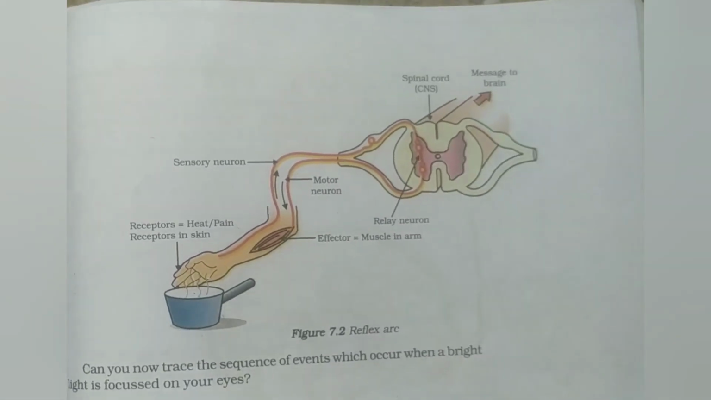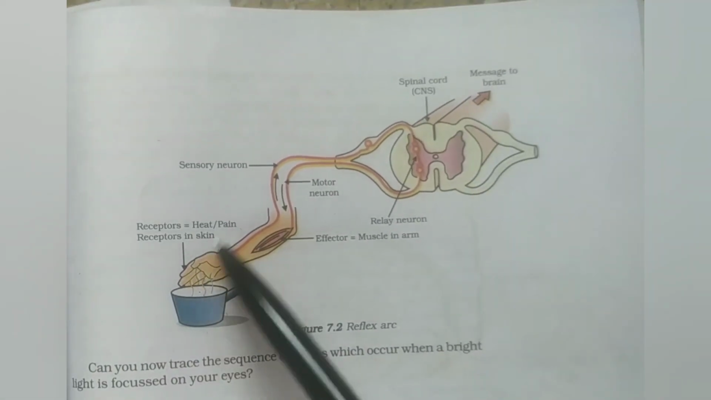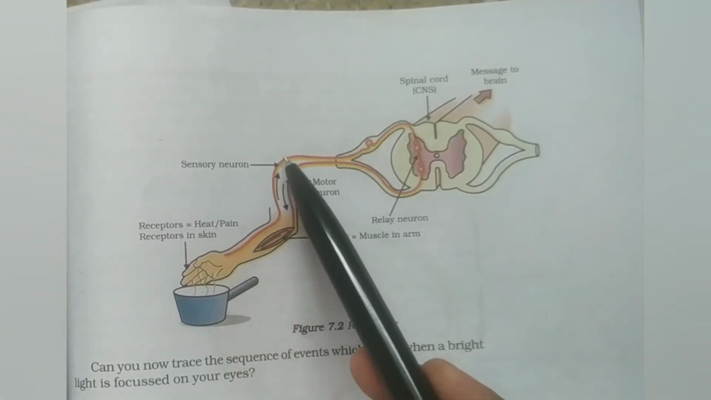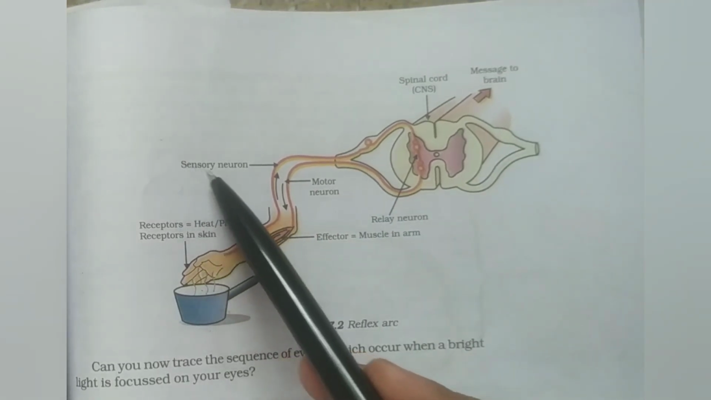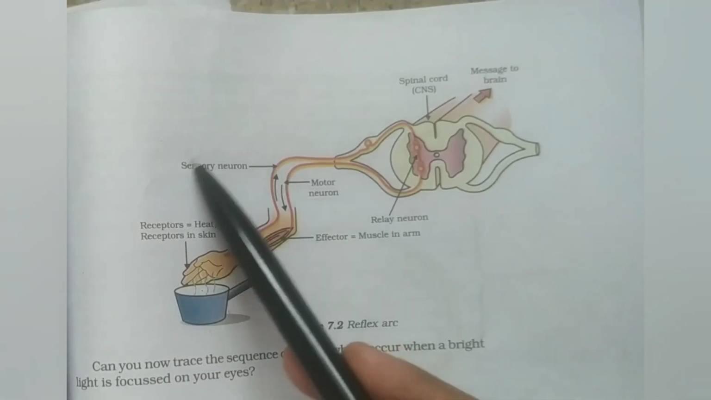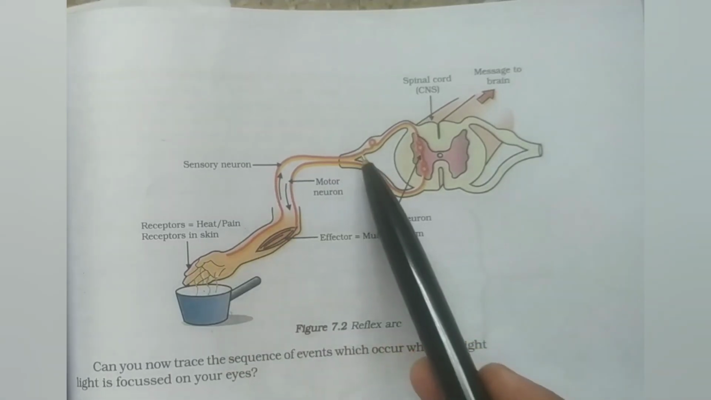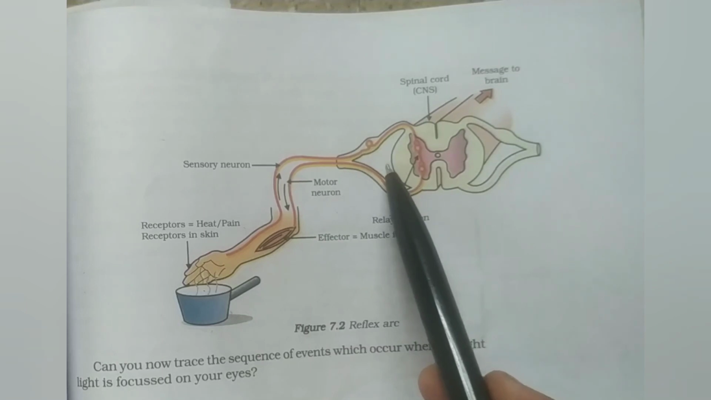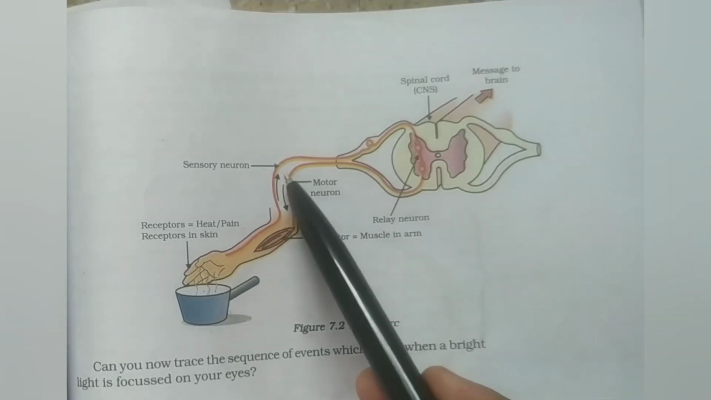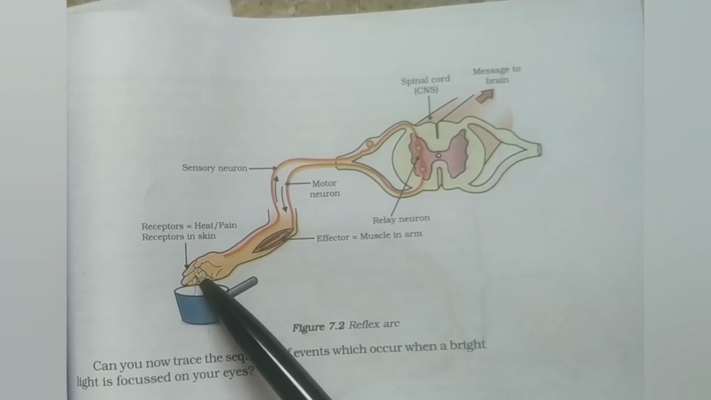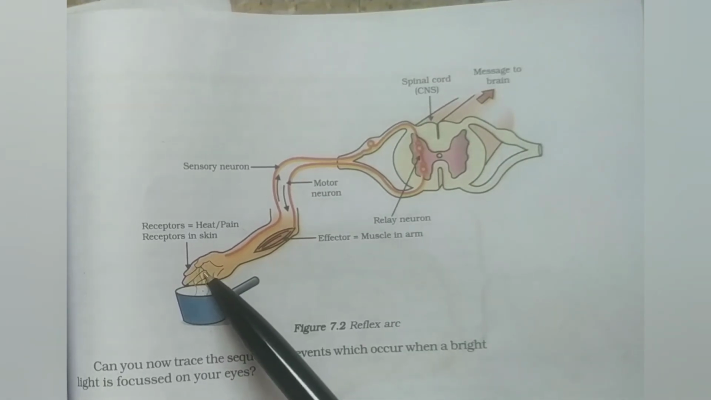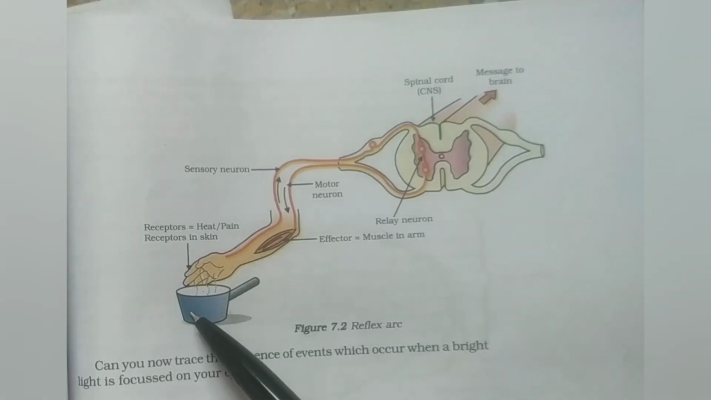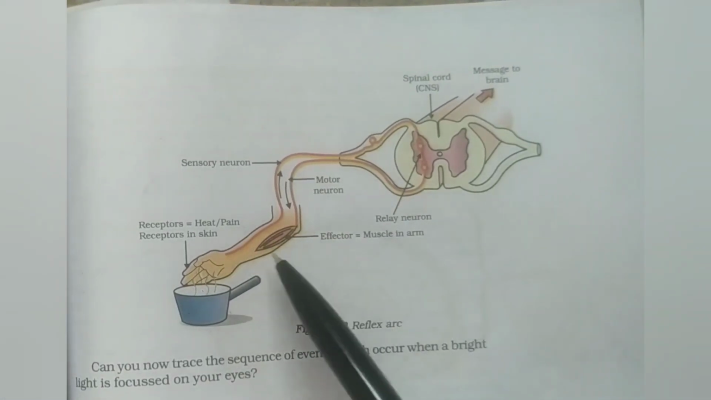You may see here, we sense some heat and pain from the skin and we feel it. It will be sent through the sensory neuron. The sensory neuron always carries the message from the sense organ and it reaches the spinal cord, and the spinal cord sends its message through the motor nerve to the muscles of the hand, and suddenly we will remove the hand from the hot pan. This is how the reflex action occurs, and this is what we call the reflex arc.